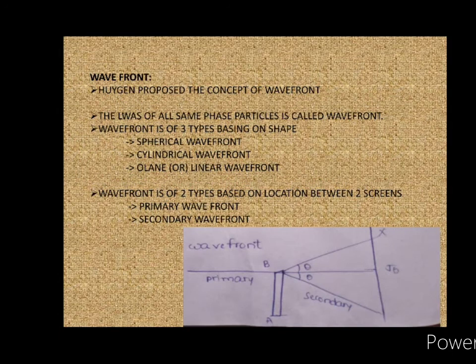Now the concept of wavefront. Huygens proposed the concept of wavefront. The locus of all same phase particles is called a wavefront. Based on shape, wavefronts are of three types: spherical wavefront, cylindrical wavefront, and plane or linear wavefront. Based on location between two screens, wavefronts are of two types: primary wavefront and secondary wavefront. In the picture, the region behind the obstacle has the secondary wavefront, and before the obstacle is the primary wavefront.